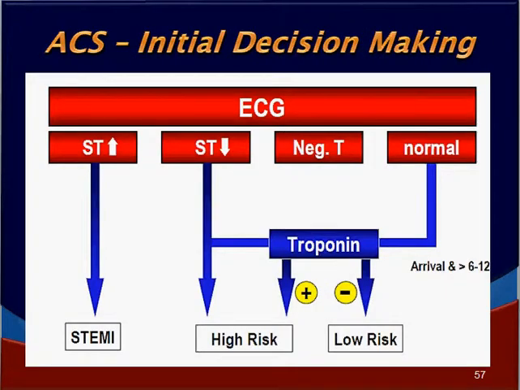Okay, initial decision making depends on two important parameters. Once we consider acute coronary syndrome, what are the ECG findings, and what are the TROP findings? ECG may show ST segment elevation, straight away for reperfusion, STEMI. ECG may show ST segment depression or T inversion or a normal ECG. In such a case, we do a TROP, and if it is positive, they are high risk patients of NSTEMI. If it is negative, they are low risk patients of unstable angina or non-cardiac type of chest pain.